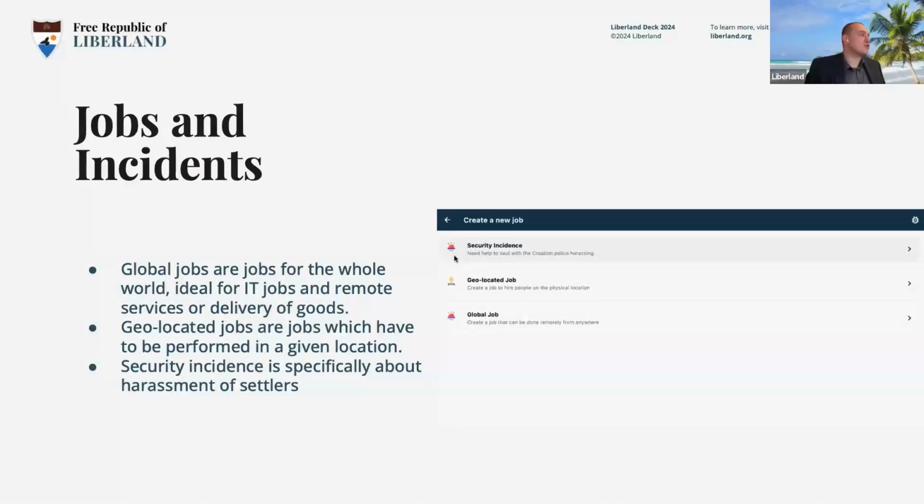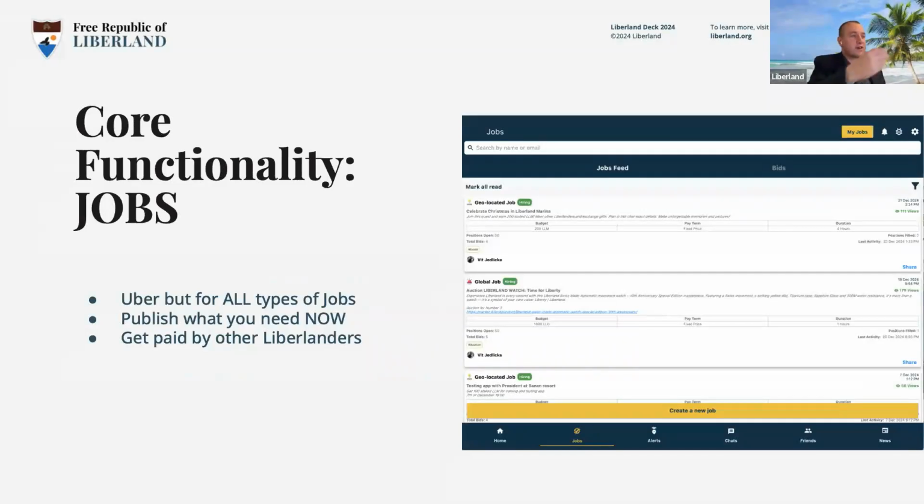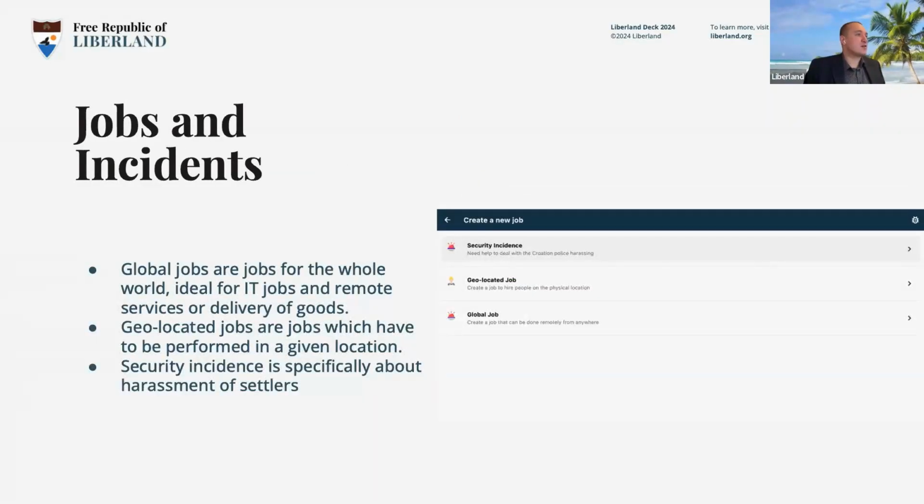If you click on the jobs tab, you will see a list of already posted jobs, to which you can answer. Those jobs are anything and everything. It's not just taxi jobs by any means. Software development, delivery of something inside and outside of Liberland. We also have incidents, which are mostly for Liberland itself, and that's for various issues in the settlement. And then we have geolocated jobs, which are special jobs that have to be done in a certain place.